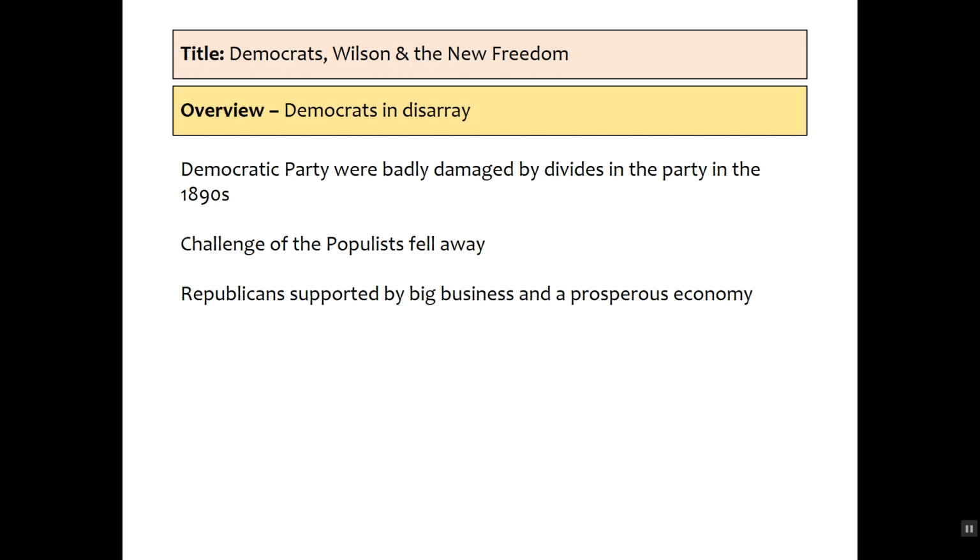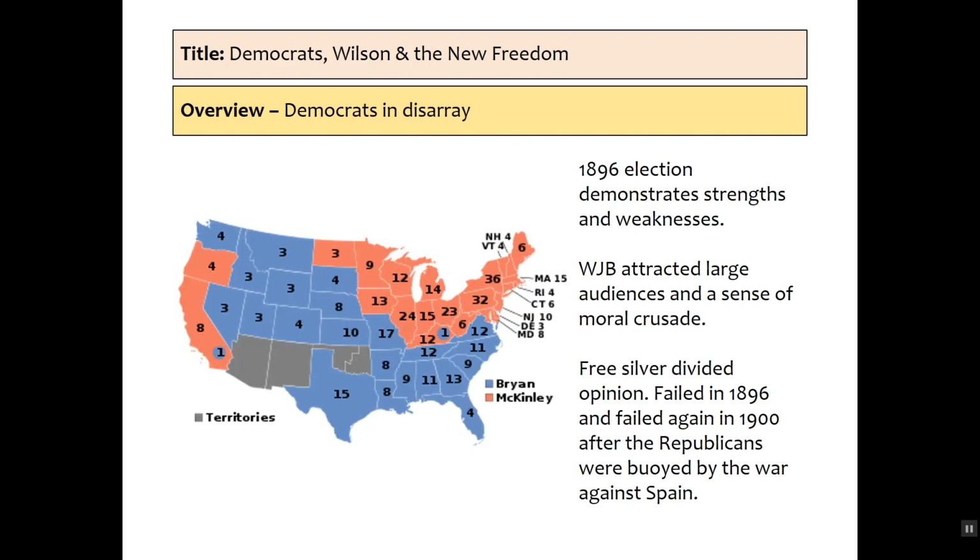Although they wanted to regulate it in a more progressive manner, they're still supporting big business, and they had a prosperous economy through this period, and so there's really no challenges. The only challenge that we saw in the last clip was during the Depression of 1893 and the strikes that caused the election. So the Democrats are in disarray.